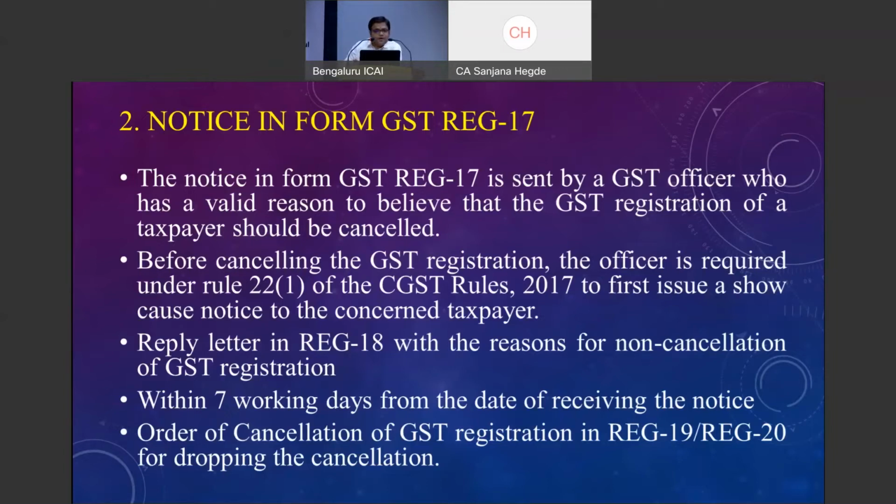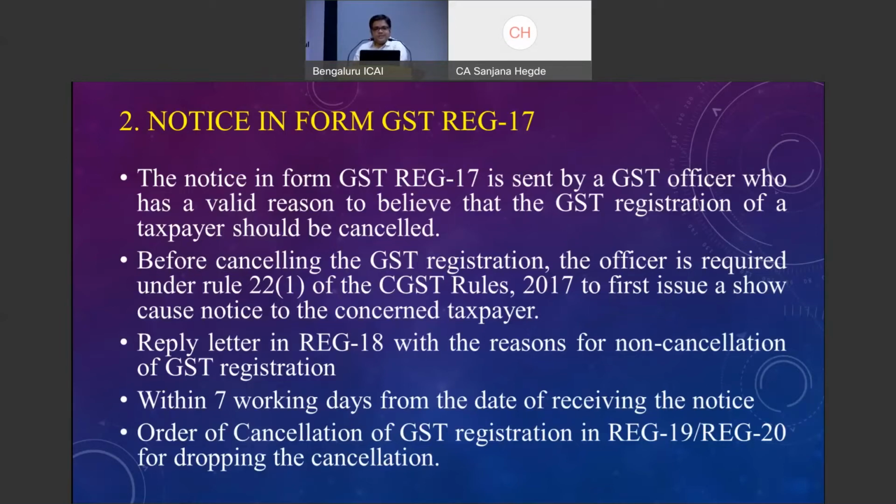If he wishes to continue with the same number, he needs to comply with filing of all the returns along with interest, submit the details with the officers, and if the period is available, he can apply for revocation. Otherwise, he has to approach the Commissioner of Appeals and get an order that the registration shall be restored, and only then the registration can be restored. If this notice is not complied with, then definitely REG 19 will be issued, intimating that the registration is being cancelled.